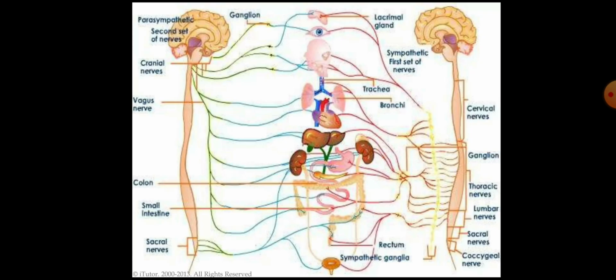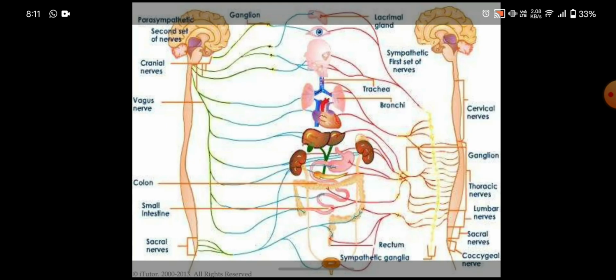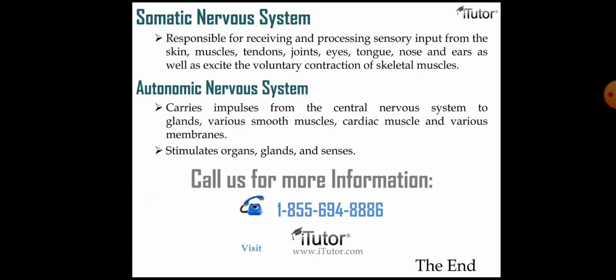These are the cranial nerves, how they function all over the body and how they coordinate all the bodily systems with the central nervous system. Now this is our somatic nervous system. It is responsible for receiving and processing sensory input from the skin, muscles, tendons, joints, eyes, tongue, nose and ears, as well as exciting voluntary contraction of the skeletal muscles.